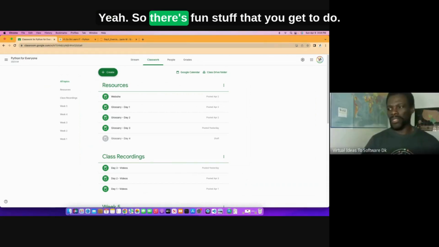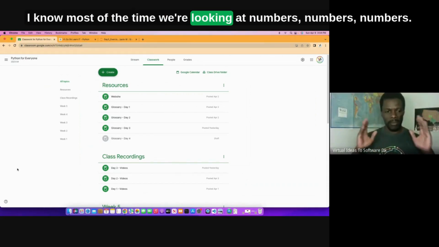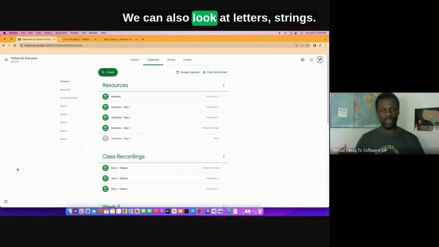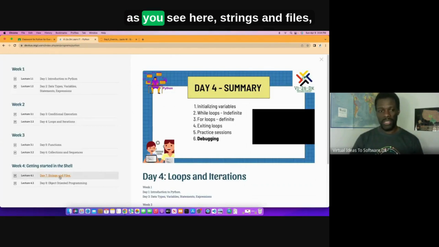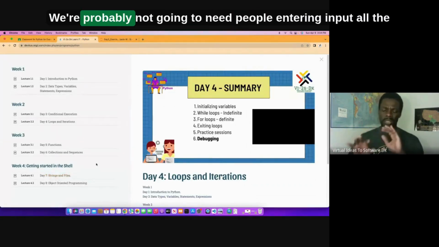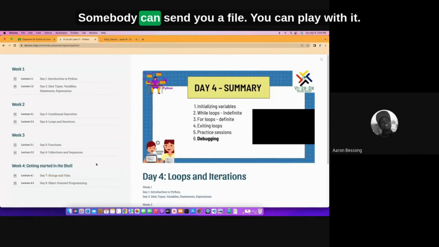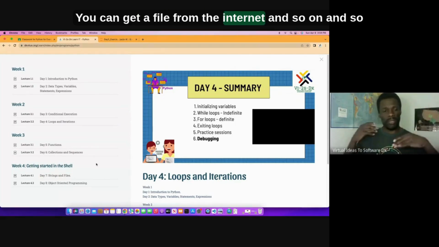Excellent, excellent. Yeah, so there's fun stuff that you get to do. I know most of the time we're looking at numbers. Don't worry about these numbers. We can also look at letters, strings. We're going to spend a lot of time after next week with strings because trust me, as you see here, strings and files, we're going to need to get input. We're probably not going to need people entering input all the time. Somebody can send you a file, you can play with it, you can get a file from the internet, and so on and so forth.